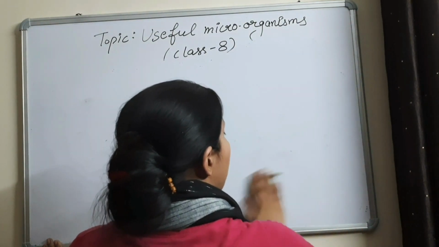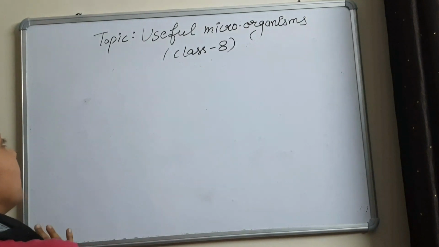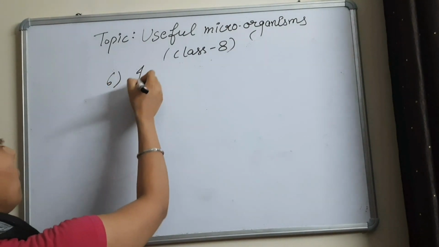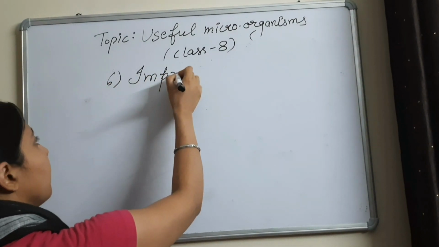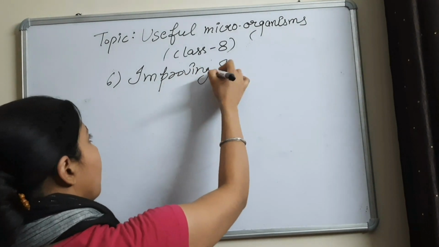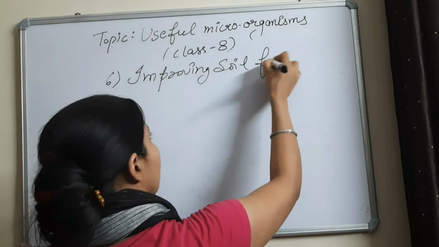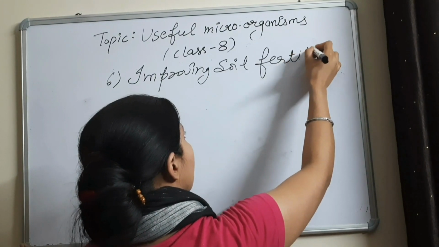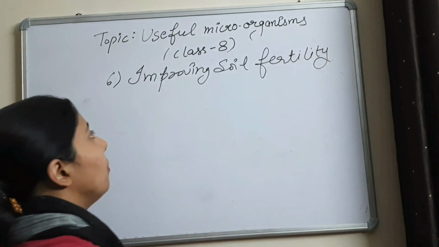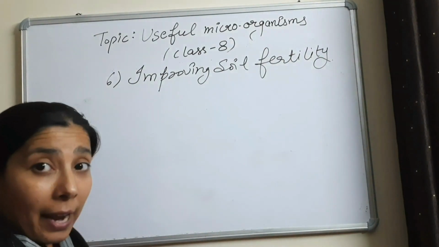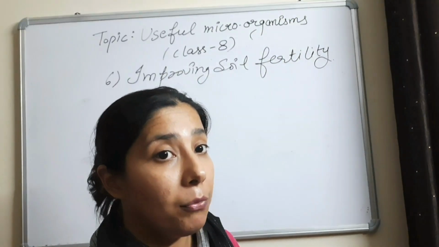Now the sixth use of microorganisms is improving soil fertility. Which microorganisms help in improving soil fertility?